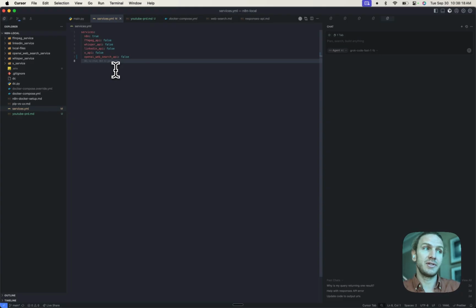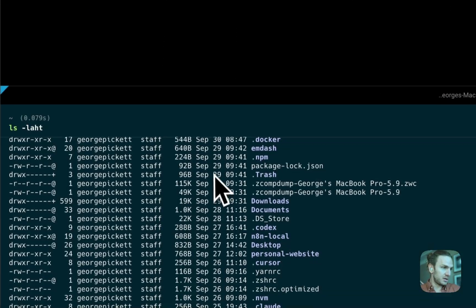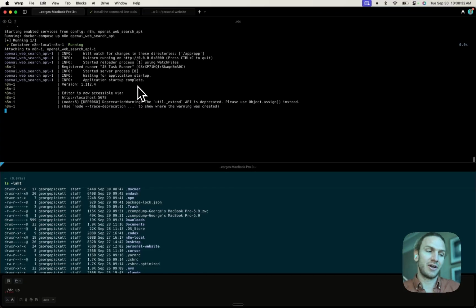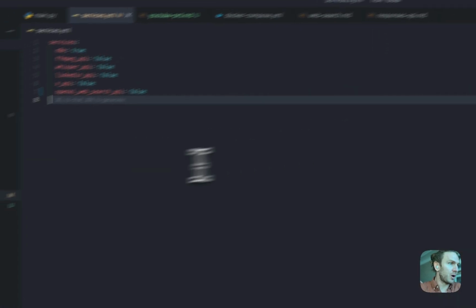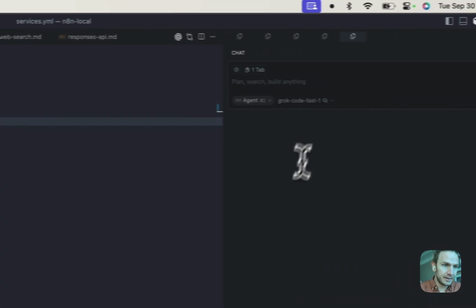So since I'm not using FFmpeg, LinkedIn, the OpenAI search service, or any of this other stuff, I'm going to set all this to false, but I am using n8n. So when I run DC up like this, it's going to start n8n, which I've done already. And if you're curious about how I got this set up, I have another video. You can look at my channel to find that. But we're good here, so let's get coding.